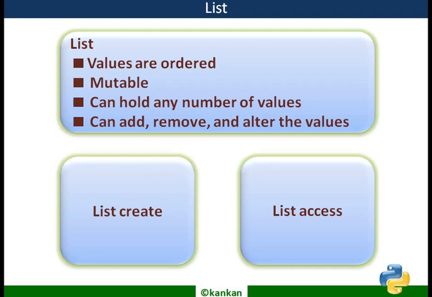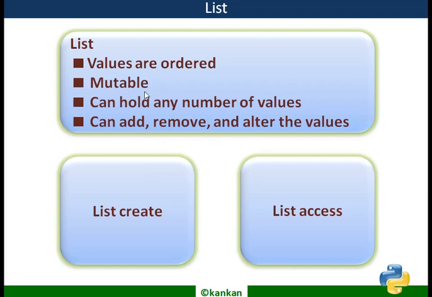Now, what are the characteristics of the list? These are the characteristics of list. Values are ordered. You can order the values, that means you can sort them. List is mutable, that means the value can be changed when required.